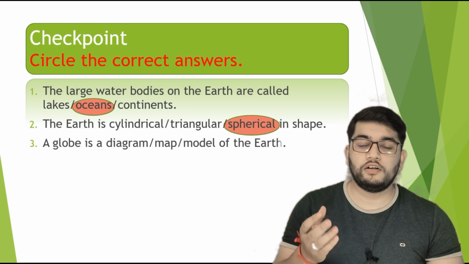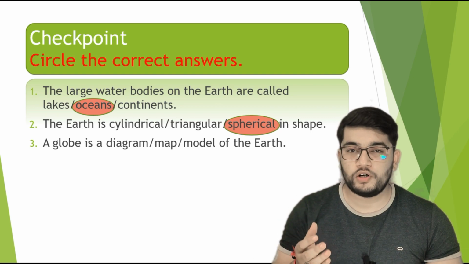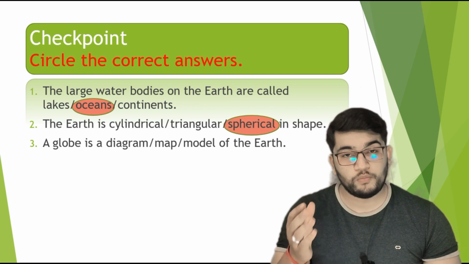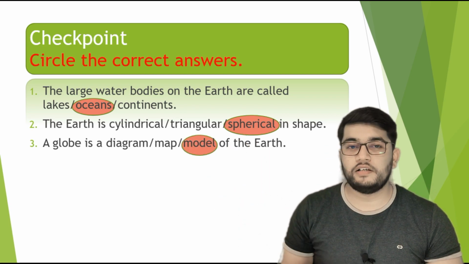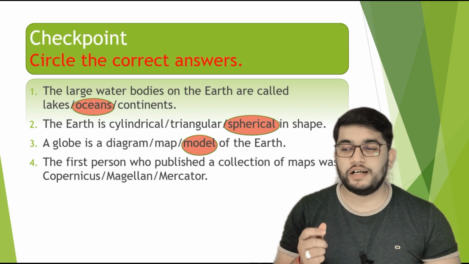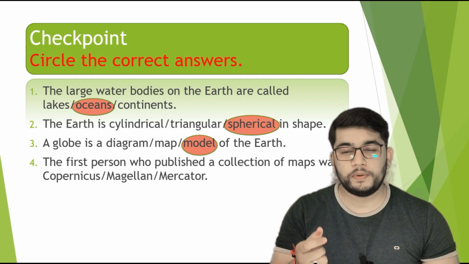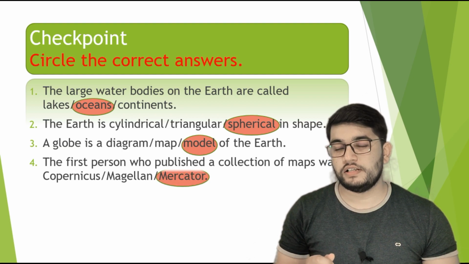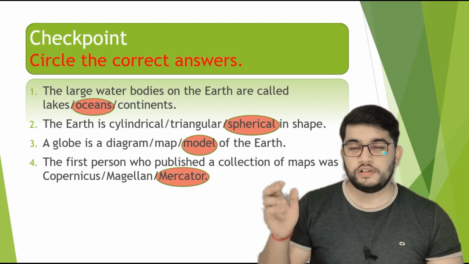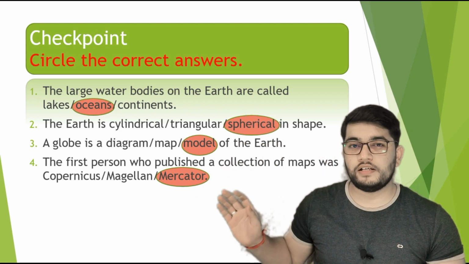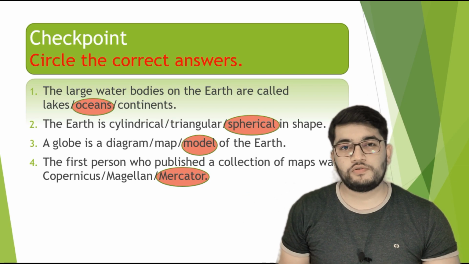Next is a globe is a diagram, map, model of the earth. Now a globe, we all know that a globe is a model of the earth. Next one, the first person who published a collection of maps was Copernicus, Magellan or Mercator. So the correct answer for this is Mercator. So these four questions are given and four answers are given. You have to copy down these answers if you want. Let's see the next question, that is tick the correct answers.